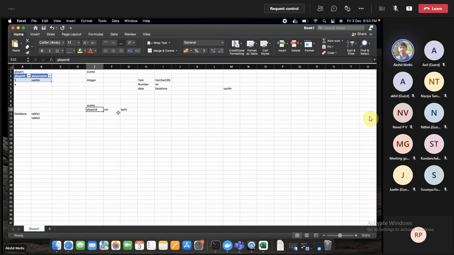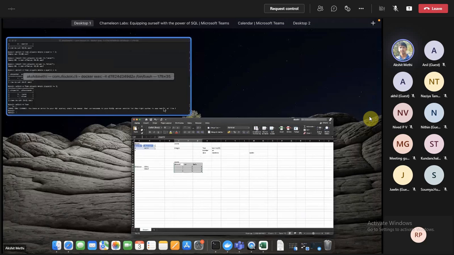So this is a certain table which says that player one scored 3 runs on the fifth ball, and player one again scored 4 runs on the sixth ball. Then player two scored 5 runs in the eighth ball. So we had some data like this, and we wanted to store it in MySQL.